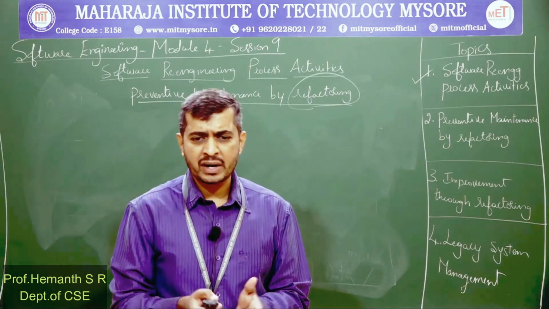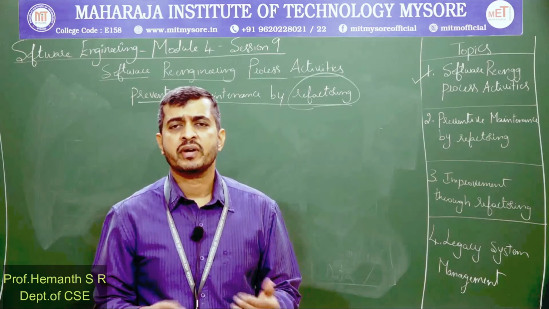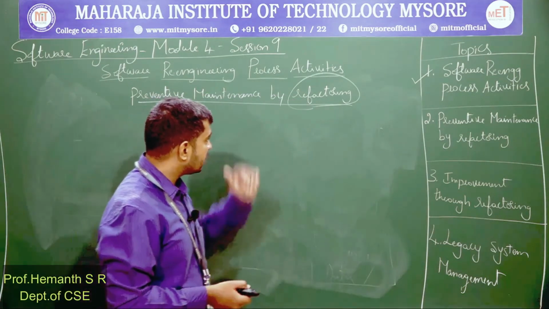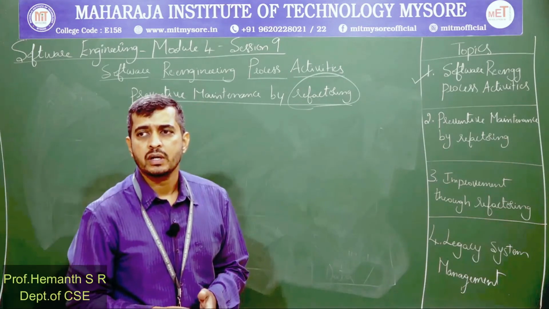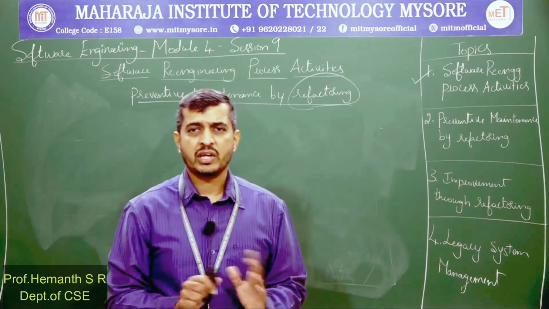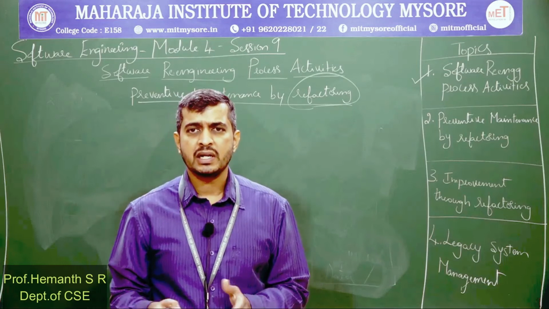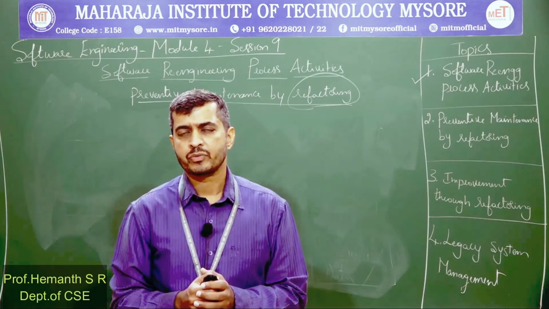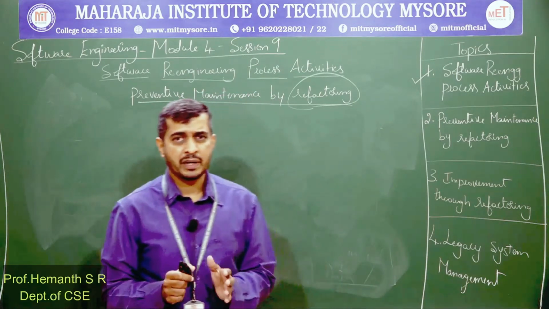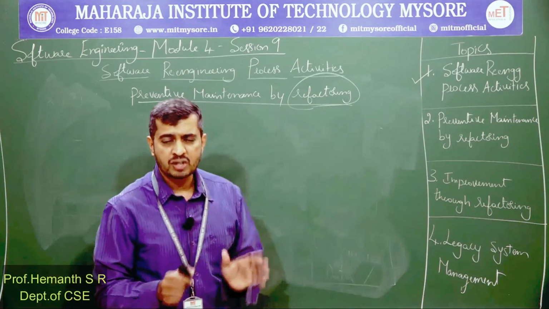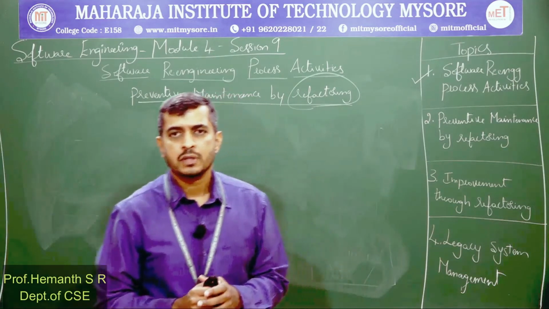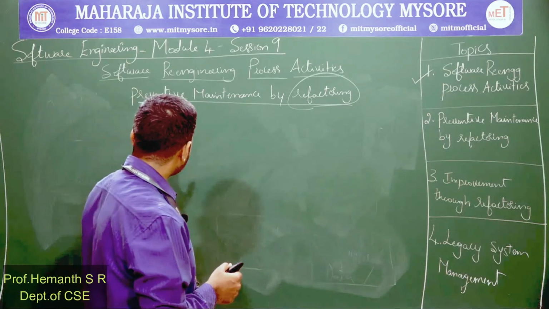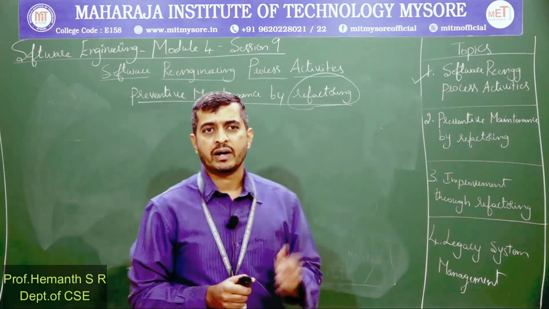You can reduce the impact of the structure of the software being degraded. Yes, our software is degrading and we cannot avoid it, but at least let it be a graceful degradation. Whatever degradation is happening, let it not impact our software in a major way. With that objective we plan our preventive maintenance through refactoring.